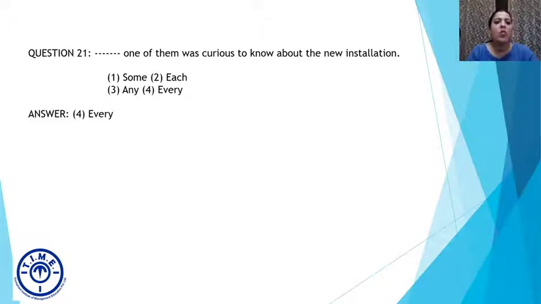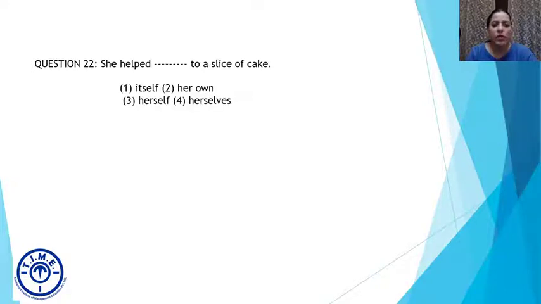So every one of them was curious to know about the new installation. All right, moving on to question 22. She helped dash to a slice of cake. The options given are itself, her own, herself, and herself.